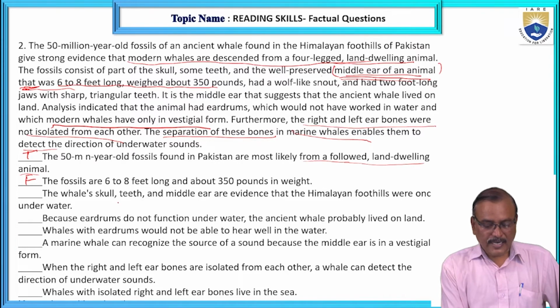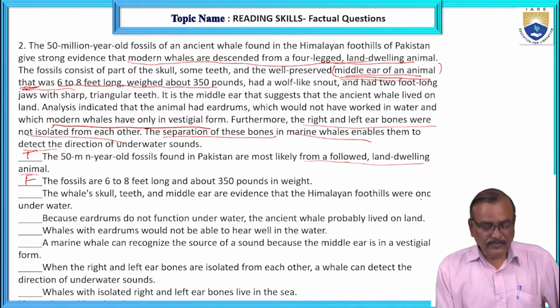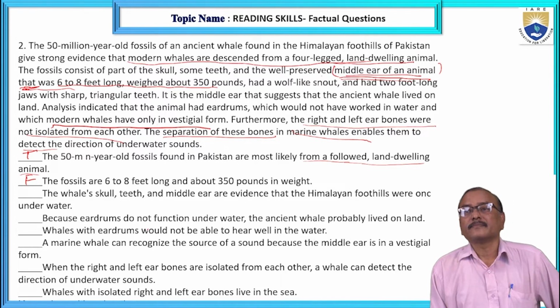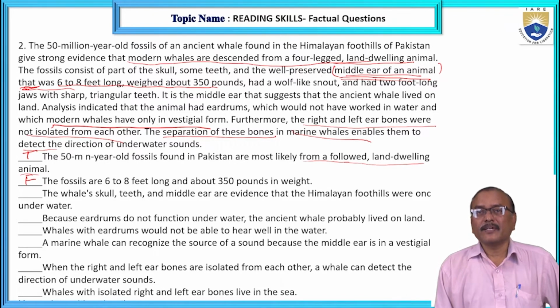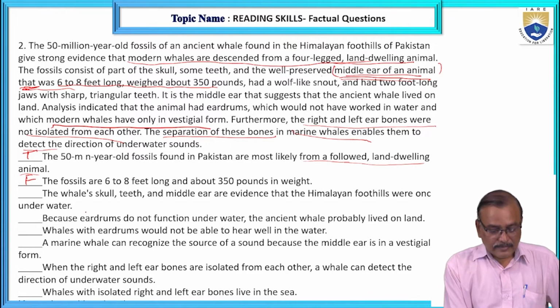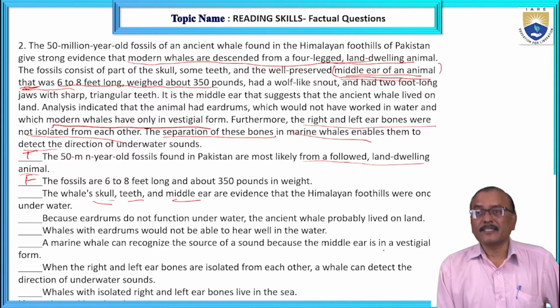Next, whale's skull, teeth and middle ear are evidence that the Himalayan foothills were once under water. So, where do you get here? Is it clear?